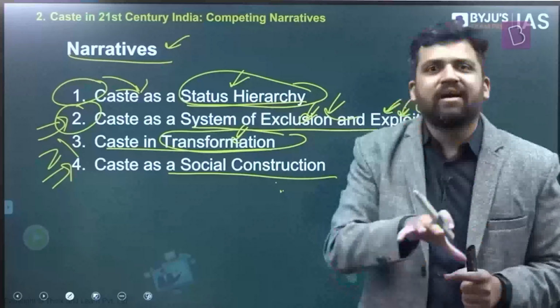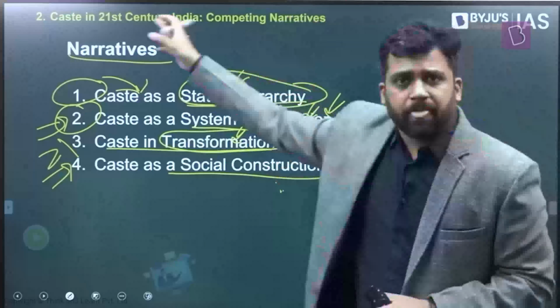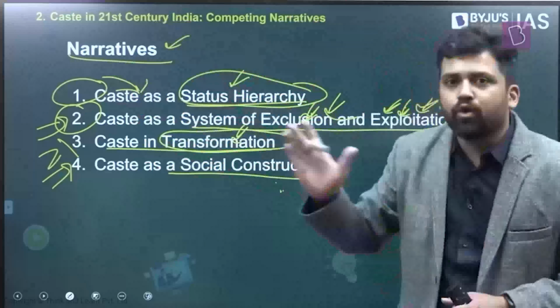We are trying to do an academic literature review, an academic interpretation of these things. We are not going by some commonsensical notions, so to say. So we will look at evidence, we will look at research, and accordingly understand each of these narratives. Who all have talked about this, and whether these narratives hold ground or not. And then we will link it with the findings of the paper. So this is what we are going to do step by step.